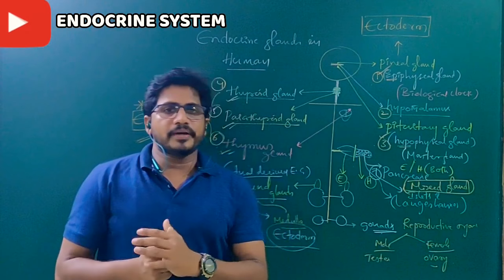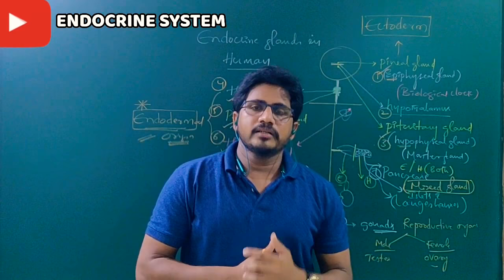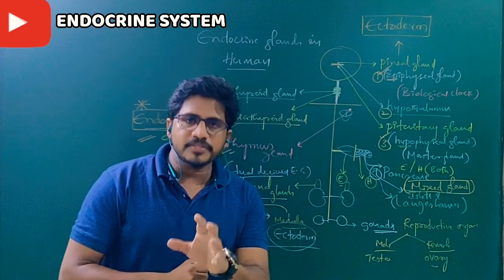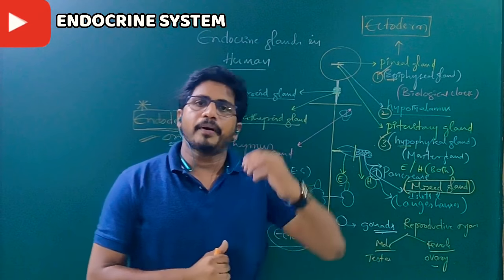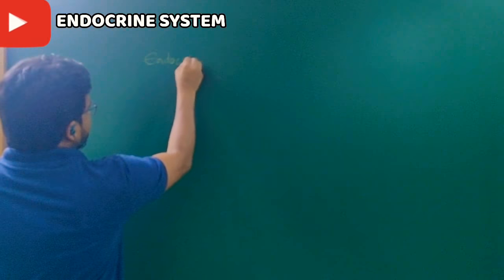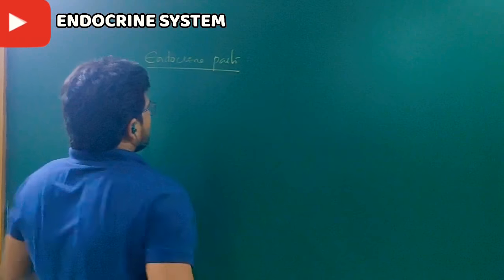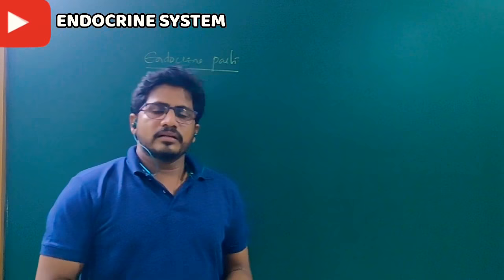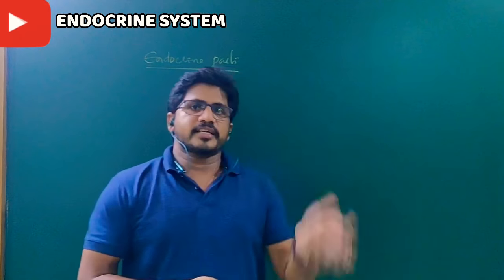Endocrine glands and endocrine parts are separate. Listen carefully. In a question, when endocrine glands come, it means glands only, all these 9. What do endocrine parts mean? Endocrine glands, 24/7, are responsible for production and secretion of hormones.